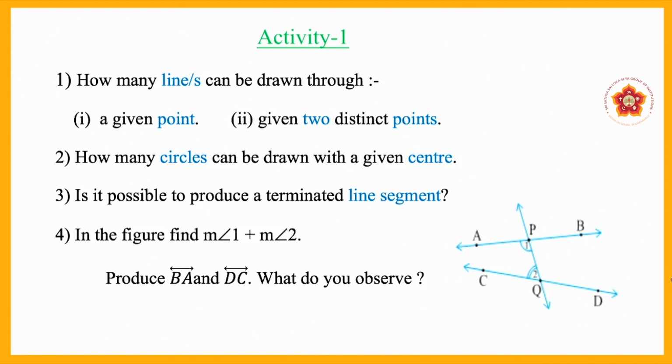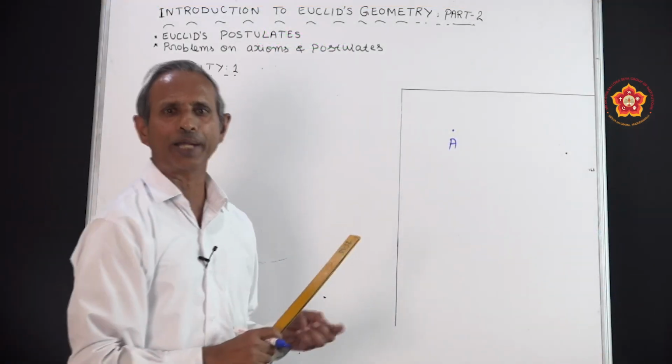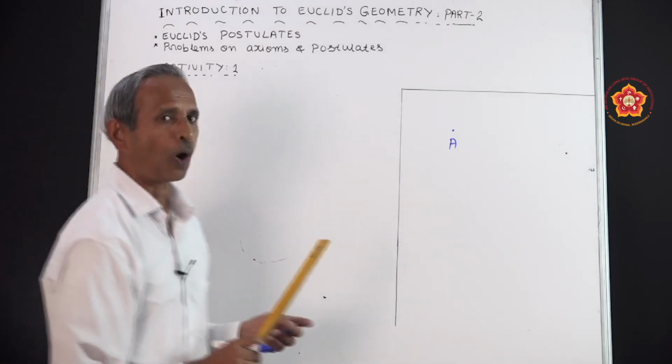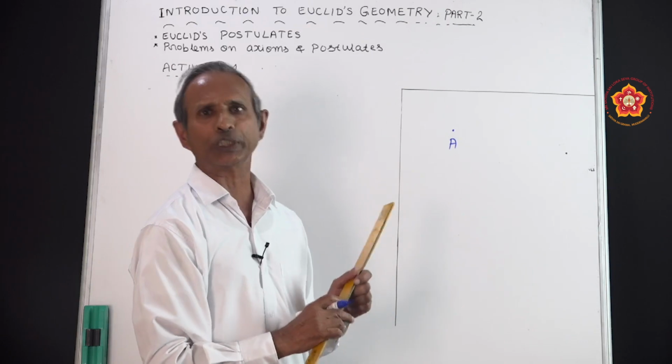First question is, how many lines can be drawn through a given point? Here, line means, in Euclid geometry, a line is always a straight line. You should remember that. From this point, how many lines can be drawn passing through it?